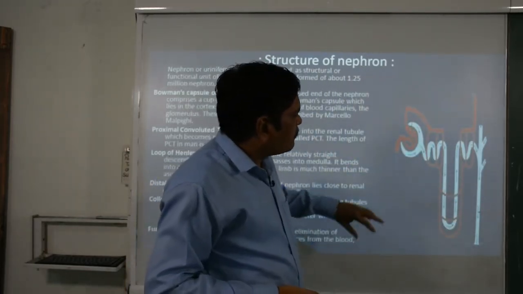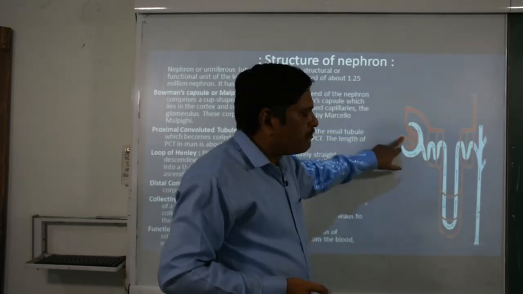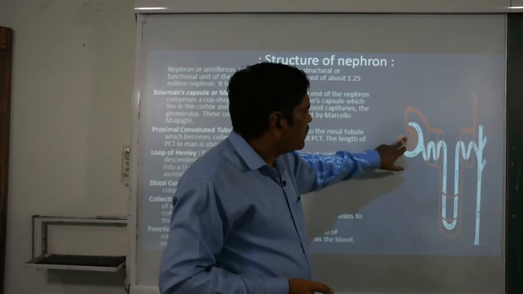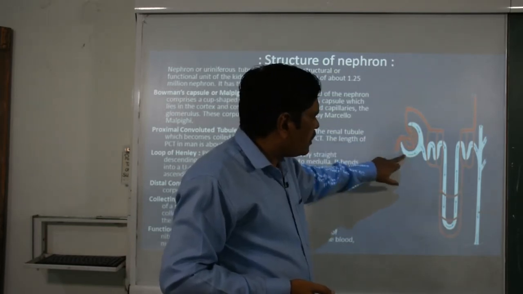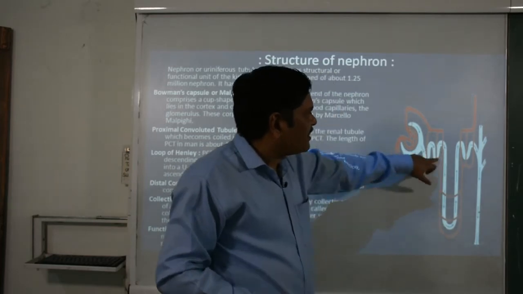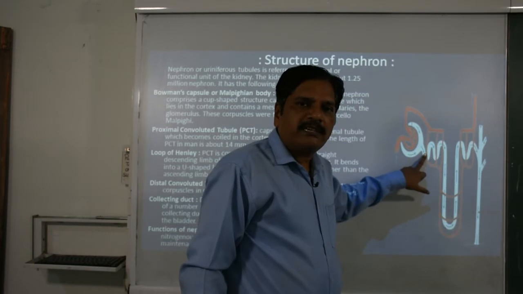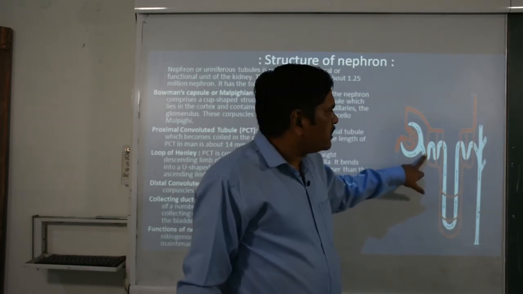You can see that it is basically divided into the Bowman capsule, or Malpighian body, which contains the glomerulus. Then there is a tubular structure called the PCT, or proximal convoluted tubule.